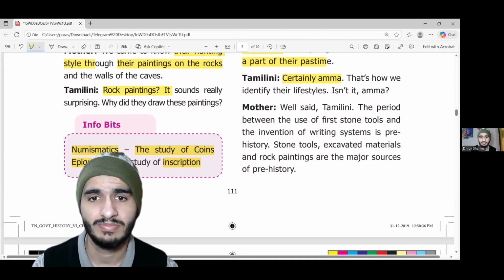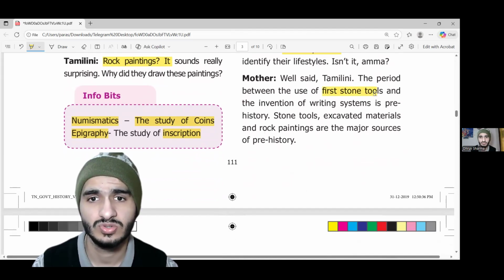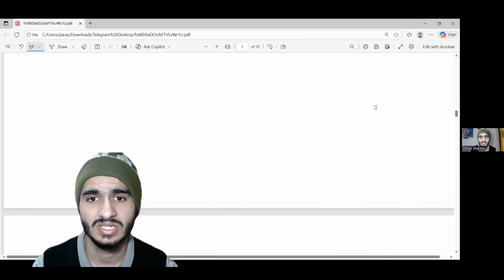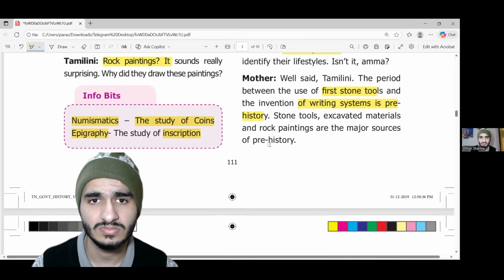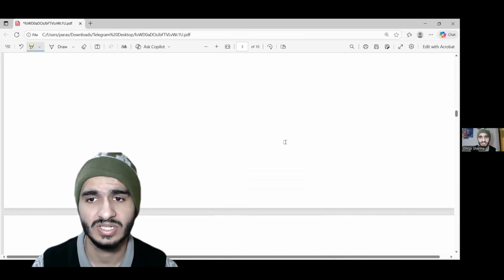Well said, Tamilni. The period between the first stone tools and the invention of the writing system is prehistory. Stone tools, excavated material, and rock paintings are the major sources of prehistory.